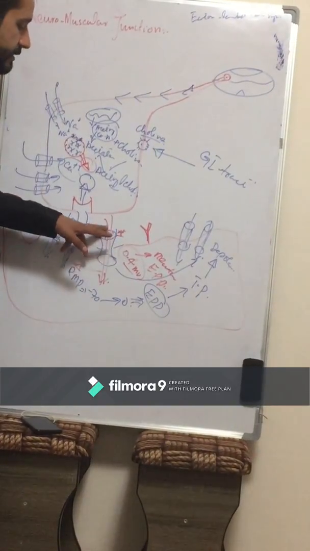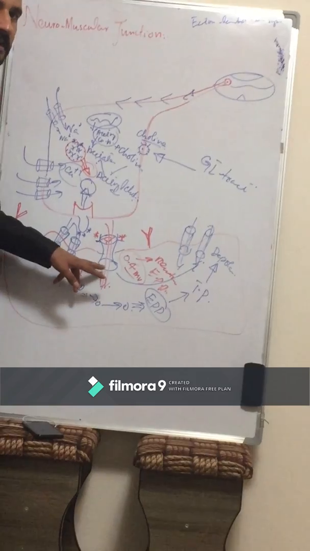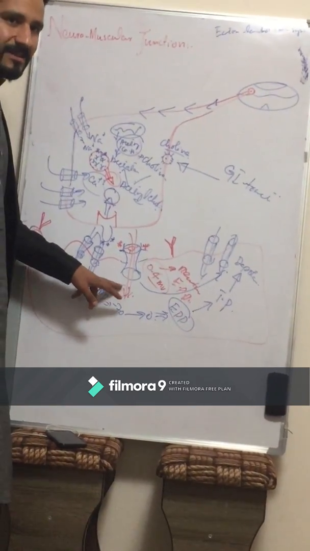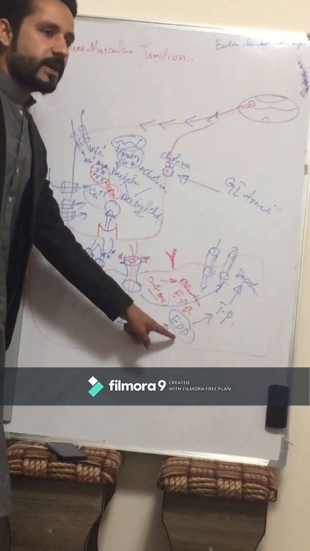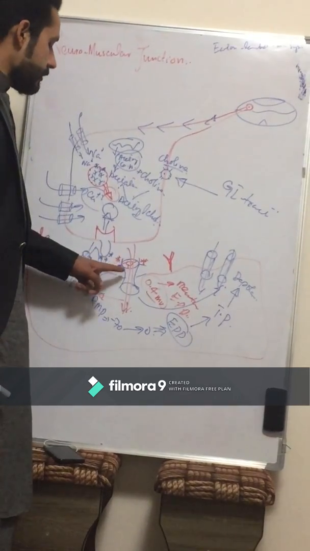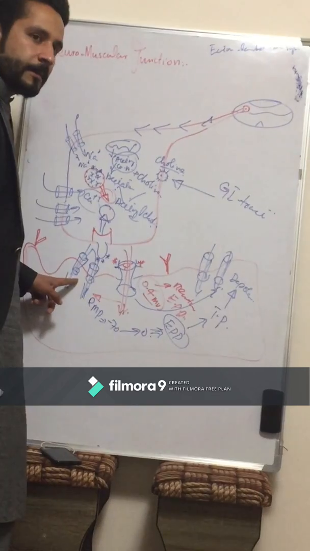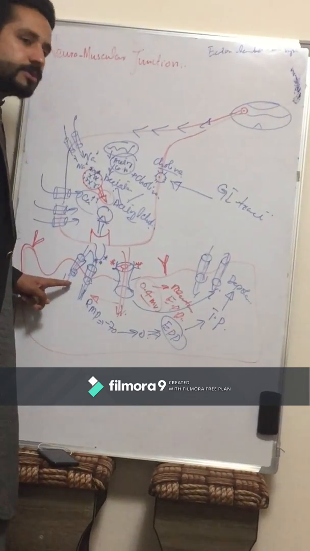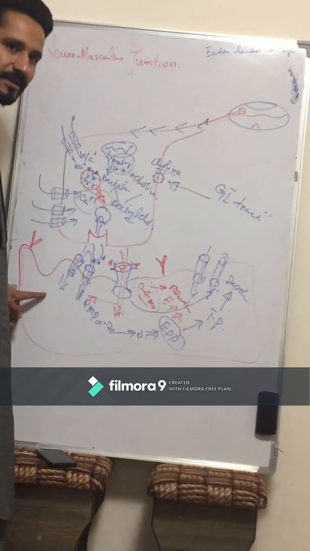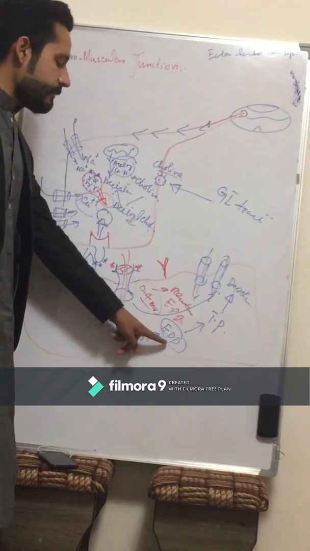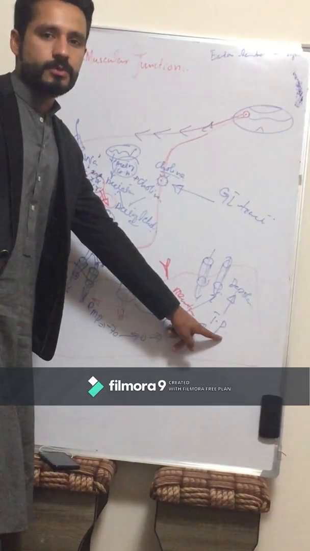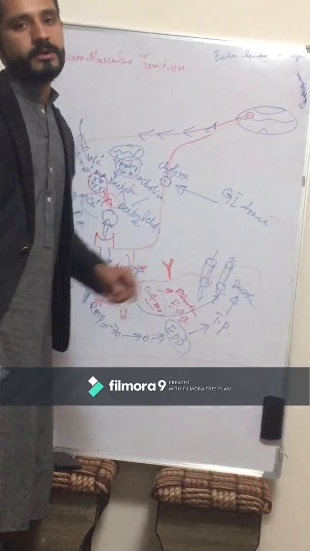If there is a minute amount of sodium influx into the intracellular environment of the muscle, there will be only an end plate potential. But if there is a huge influx of sodium ions into the neighboring area, then again the potential will lead into threshold potential, and after that there will be depolarization.